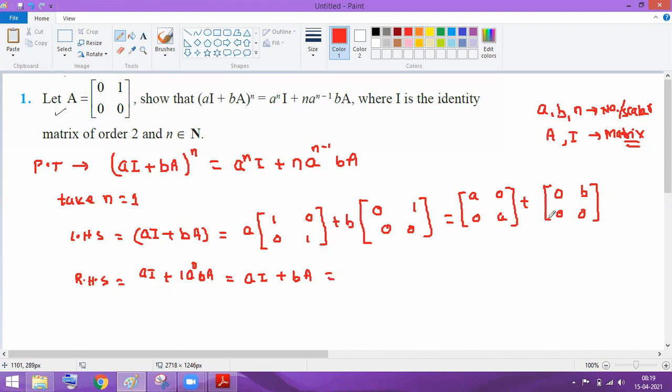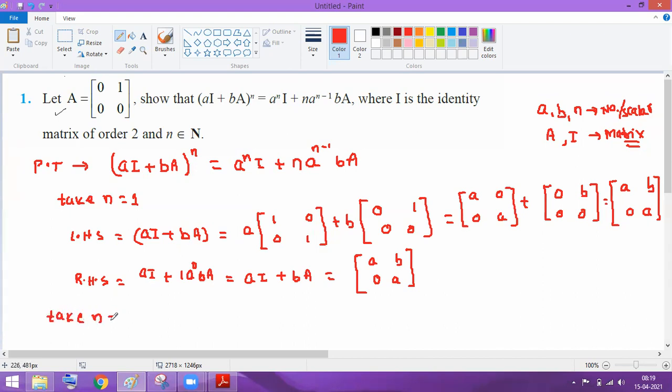That is basically कितना आया हमको? यदि इनका वैल्यू हम कैलकुलेट करें तो कितना आ जाएगा? Addition will be [a b; 0 a]. So I can write on the RHS, we will get for n equal to 1 as what? [a b; 0 a]. Clear with this? Now take n equal to 2.